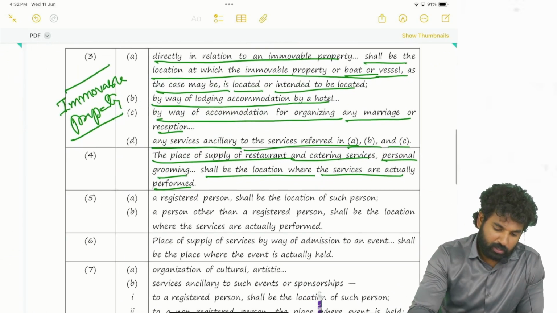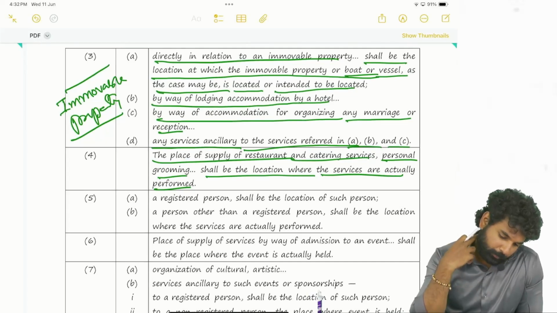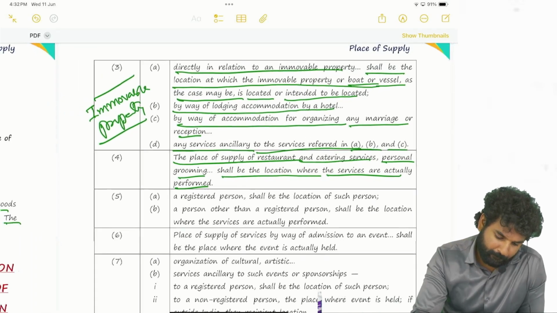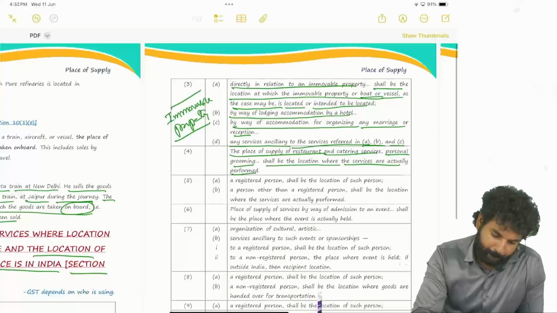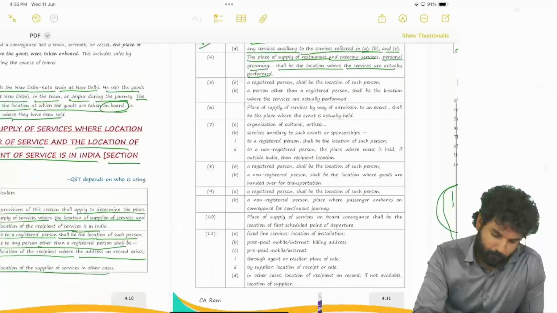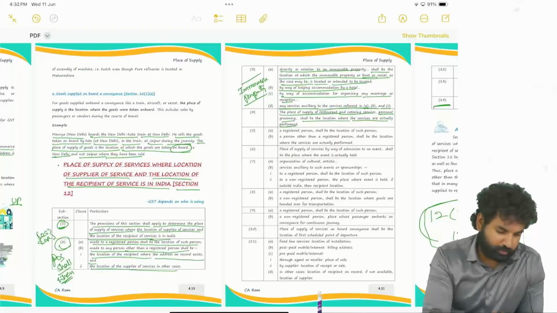Next, whenever, we will see this Act provisions. Wait.